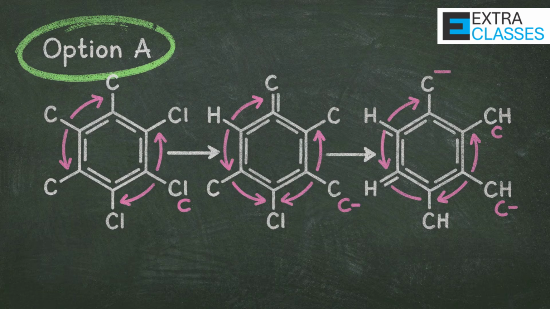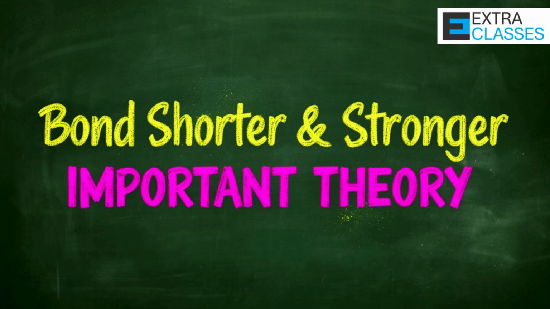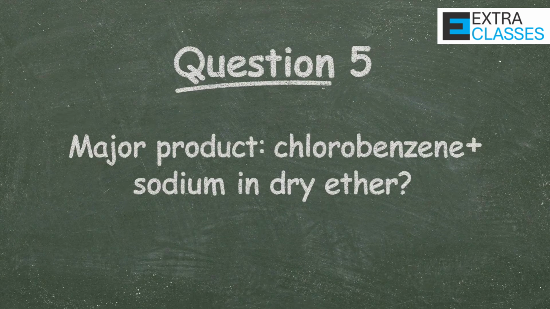In haloarenes, the lone pair on halogen participates in resonance with the benzene ring, giving partial double bond character to the carbon-halogen bond. This makes the bond shorter and stronger. That is why chlorobenzene is much less reactive than alkyl halides. Extremely important theoretical question.